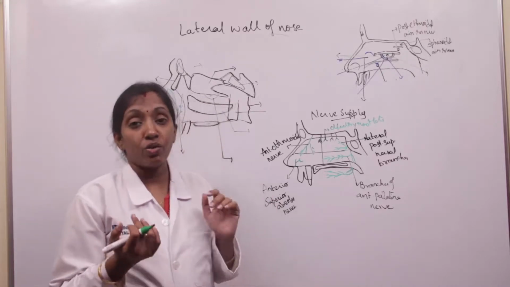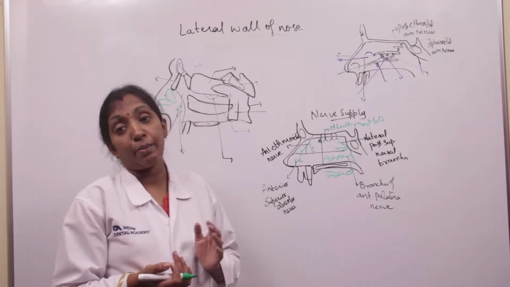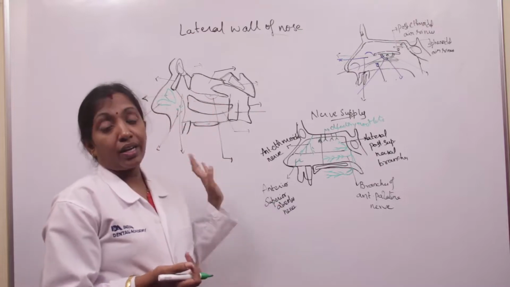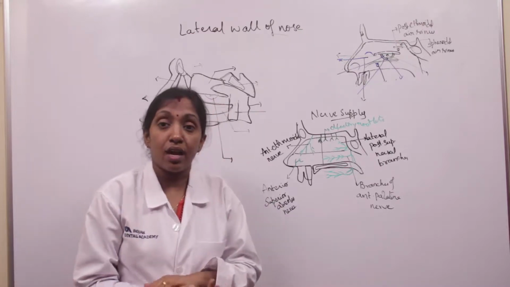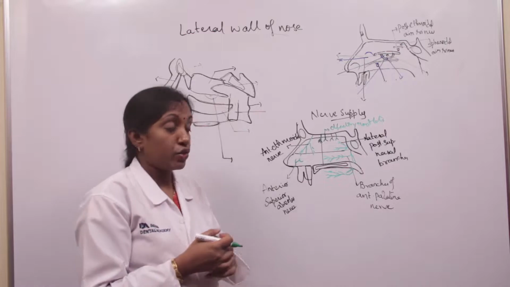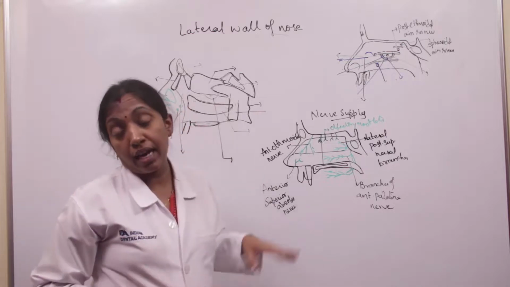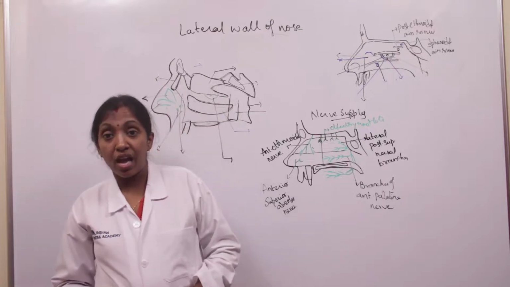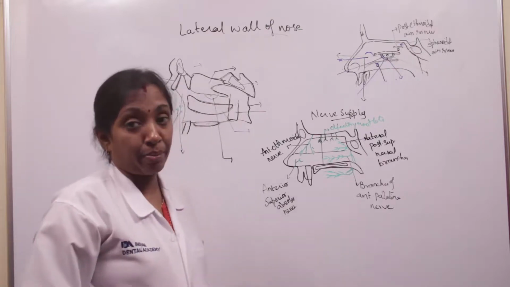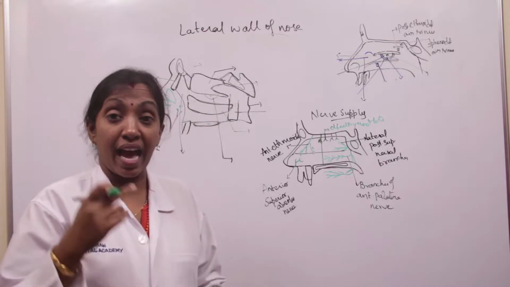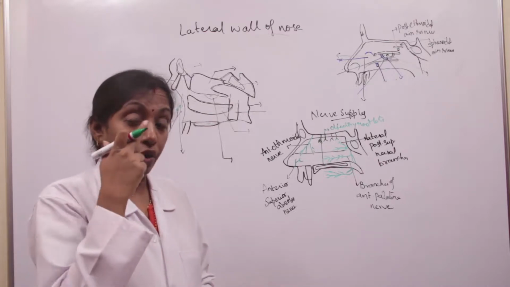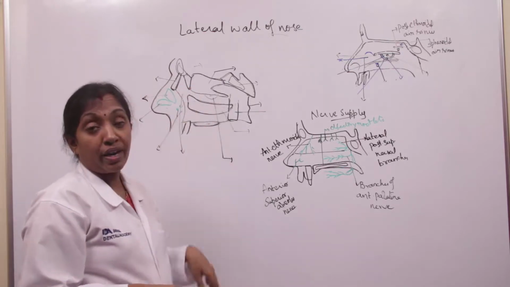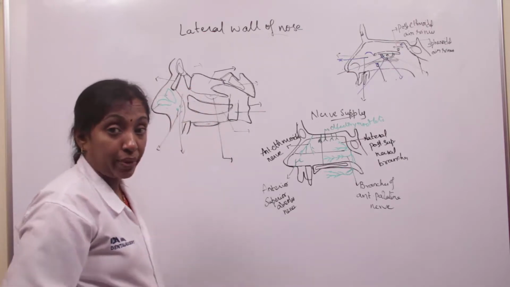The lateral wall of the nose consists of a cutaneous part and a cartilaginous part as well as the bony part. The cutaneous part is formed by the skin and fibrofatty tissue, and the cartilaginous part is formed by the superior and inferior nasal cartilages and alar cartilages. The bony part is formed by the nasal bone, frontal process of maxilla, lacrimal bone, and the ethmoid bone, and also the superior and middle concha, which are parts of the bony labyrinth of the ethmoid.